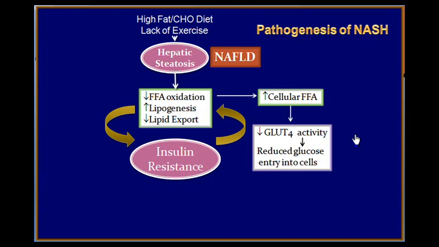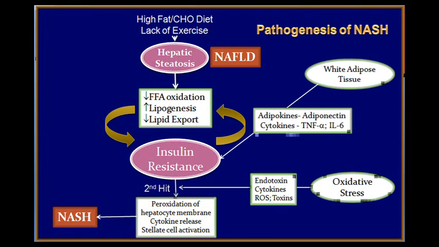There is a decrease in the GLUT4 activity, so much so the glucose cannot enter into the cell. There will be reduced uptake of glucose by the cells, so much so hyperglycemia prevails. Insulin resistance combined with hyperglycemia precipitates prediabetes and diabetes.